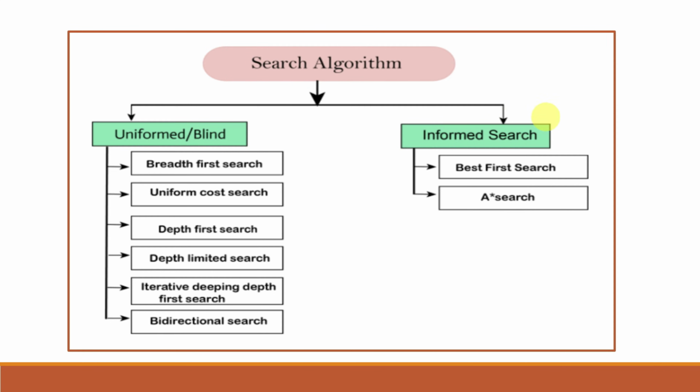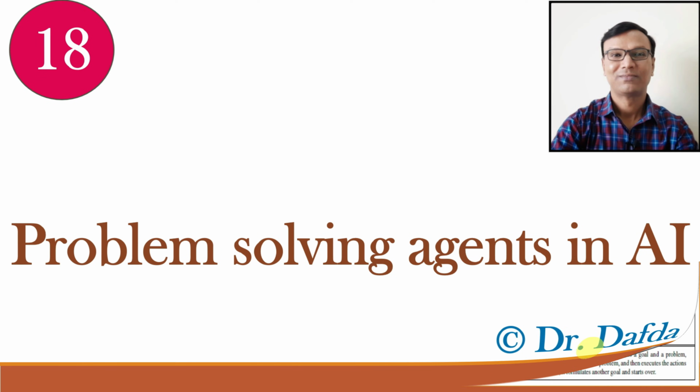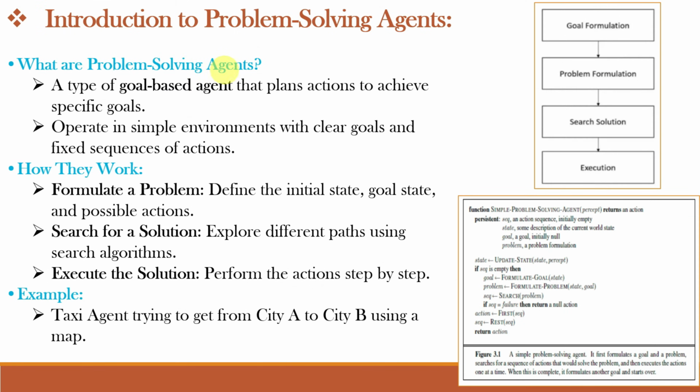So this informed search algorithms focuses on simple environments where a fixed sequence of actions solves the problem. More complex cases where actions depend on future observations will be discussed in the later chapters. Okay, so let us start. So what are problem solving agents?